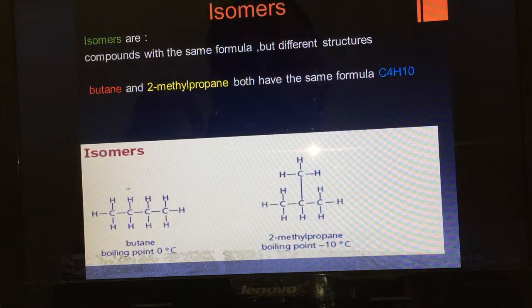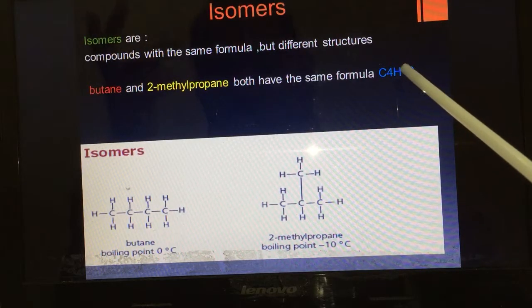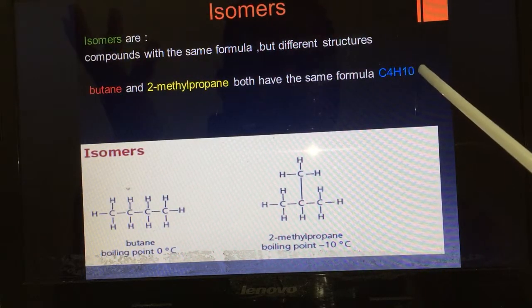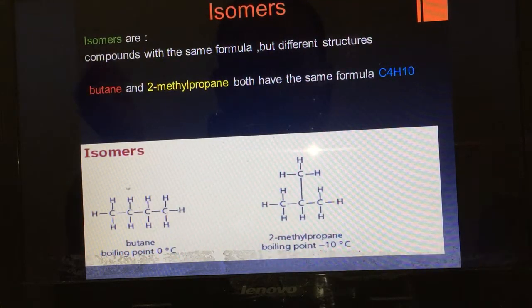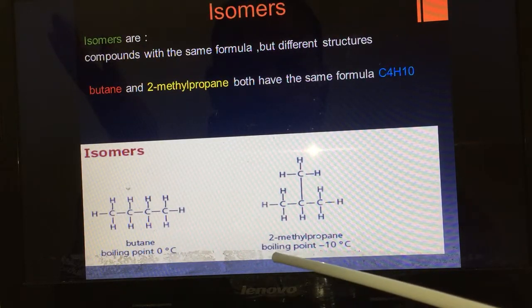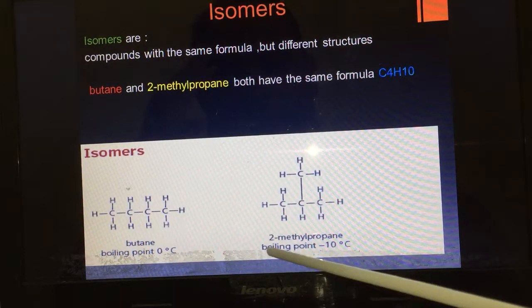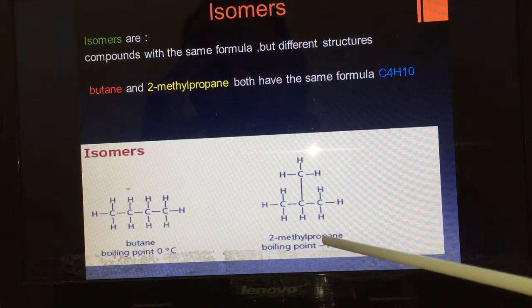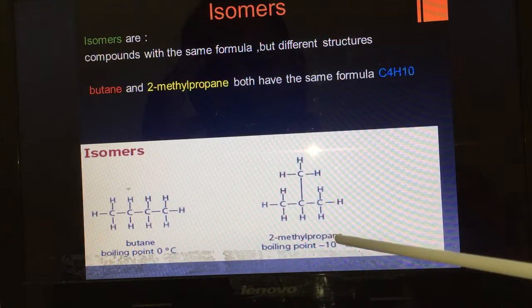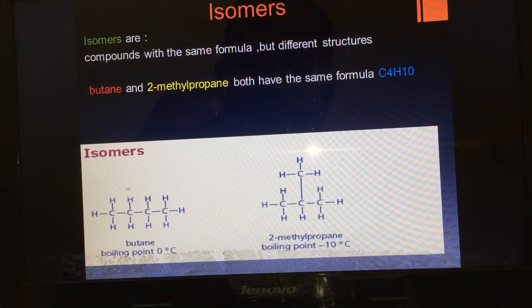Finally, isomers are compounds with the same formula, for example C4H10, but with different structures and different chemical and physical properties. Here, compare the boiling point of butane and the boiling point of 2-methylpropane. Totally different. Here 0 degrees Celsius, but here negative 10 degrees Celsius.